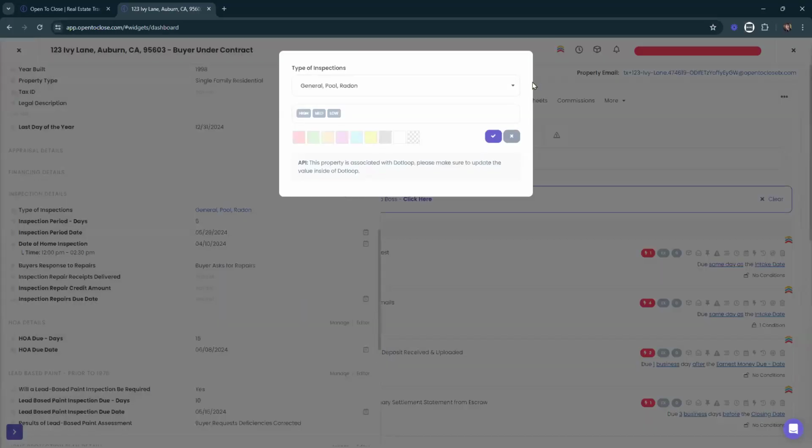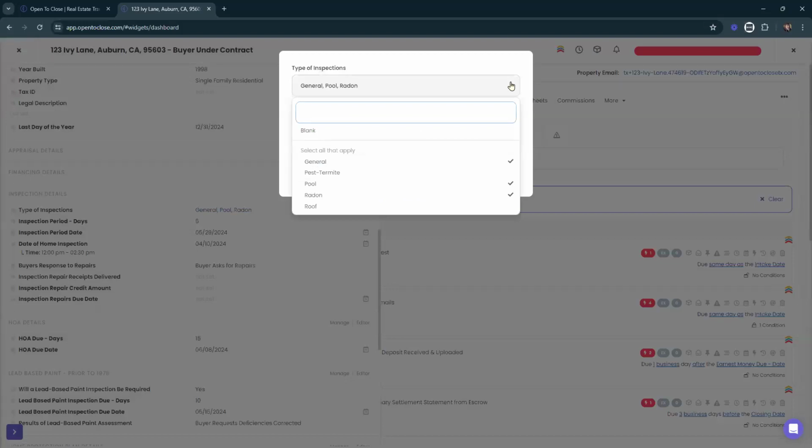If I click on that drop down, what I want you guys to take notice of is that I can select more than one option. I can select post termite, I can select roof, I can select all of them, or I can select none of them. Whatever I need to select, I can select from this list. When we're talking about multiple select, we have now changed this particular field to have a very, very large number of different versions or different ways that you can have this. I would have to do the math, but I know that usually with like 5 different options, you open yourself up to having, I think it's 50 different choices.